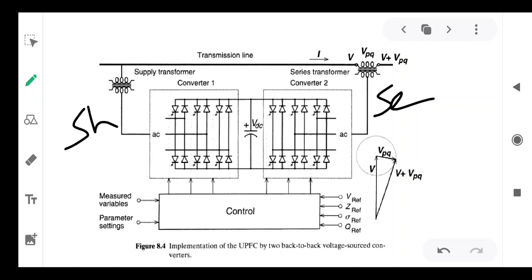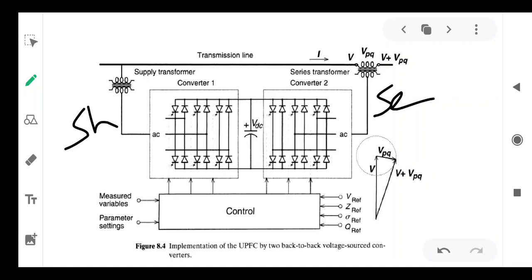So you can take one of the parameters as a reference, V reference, Z reference, sigma reference, Q reference, and those reference signals are compared with the measured, actual signals, and an error is generated. That error signal is passed through a controller and we get the appropriate gate pulse generation from the control circuit, which controls converter 1 and converter 2 as per the desired requirements. These back-to-back voltage source converters are used as the UPFC, Unified Power Flow Controller.